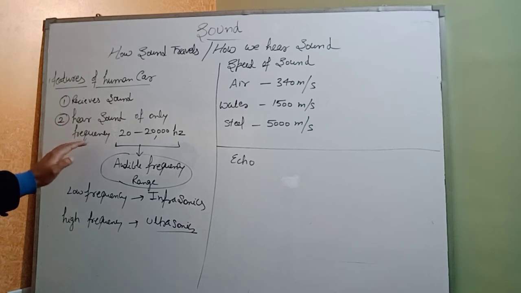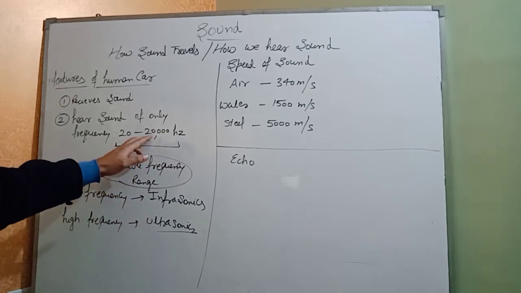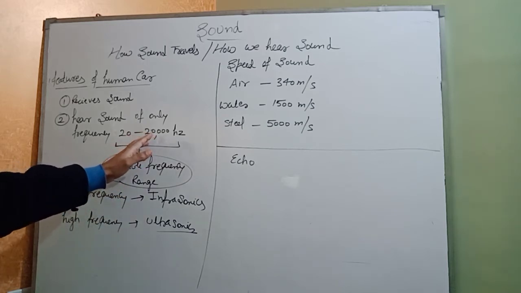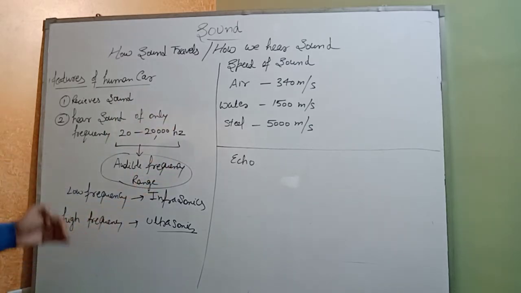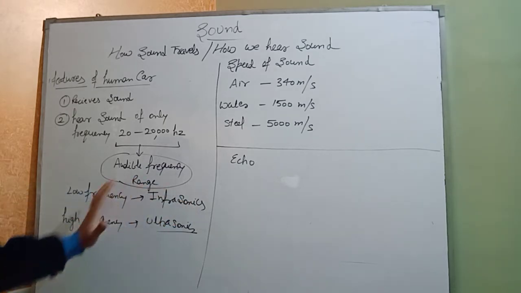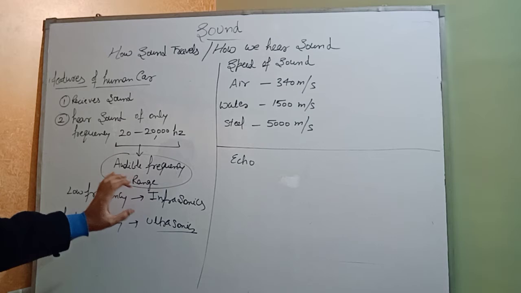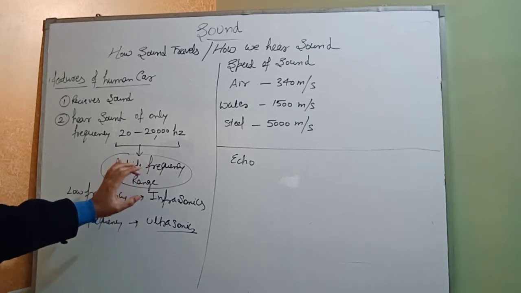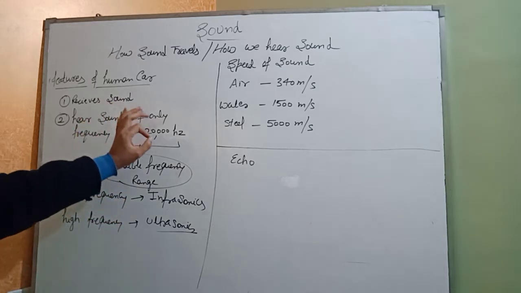The frequency below 20 Hz is called infrasonic sound, and if the frequency is greater than 20,000 Hz, we call such sound ultrasonic sound. So we cannot hear infrasonic sound and we cannot hear ultrasonic sound. We can only hear sound that has the audible frequency range. And what is that range? 20 to 20,000 hertz.